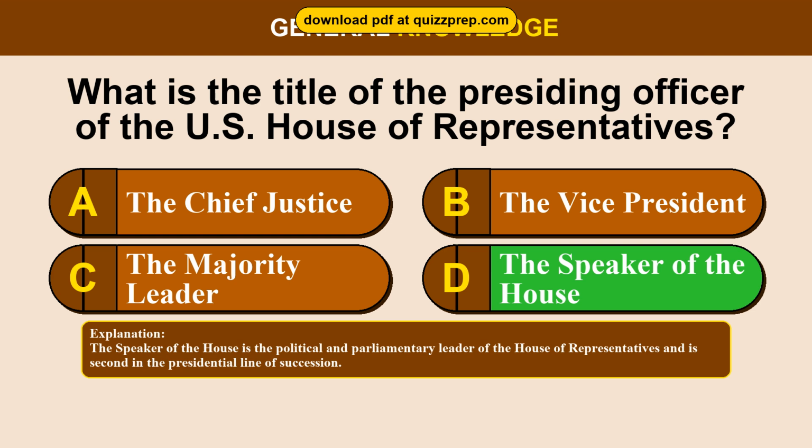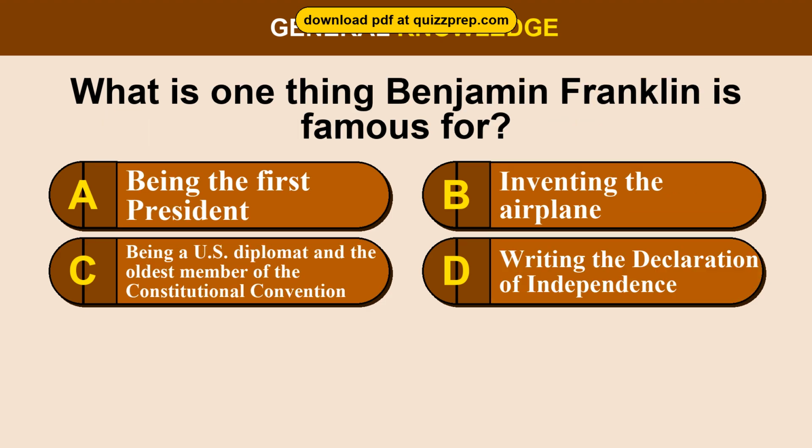The Speaker of the House is the political and parliamentary leader of the House of Representatives and is second in the presidential line of succession. Question 16. What is one thing Benjamin Franklin is famous for? Option A, being the first president. Option B, inventing the airplane. Option C, being a U.S. diplomat and the oldest member of the Constitutional Convention. Option D, writing the Declaration of Independence.